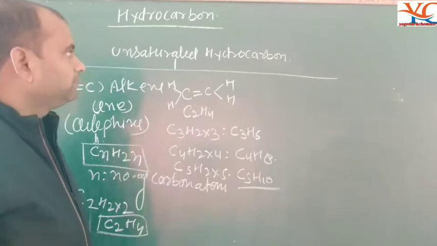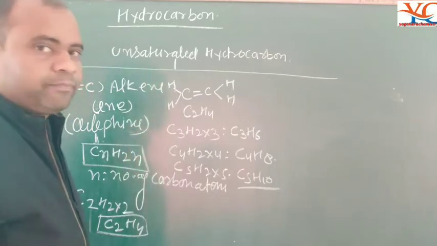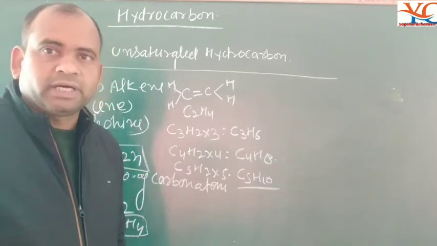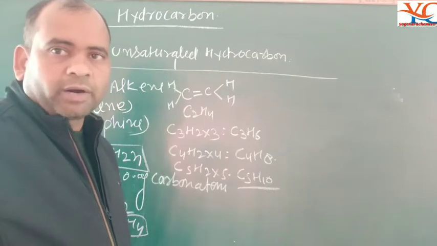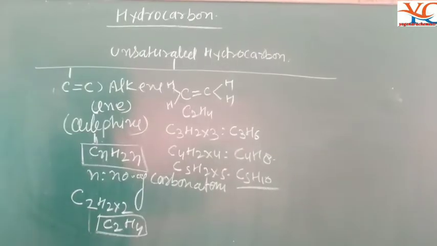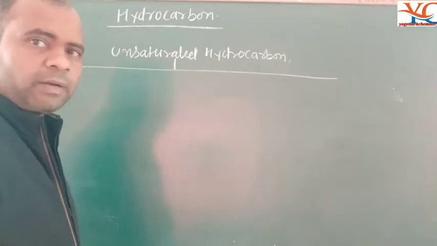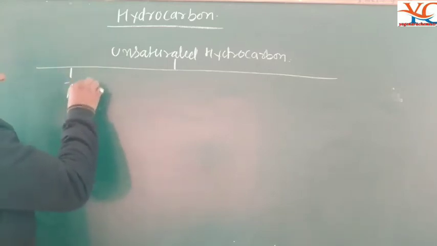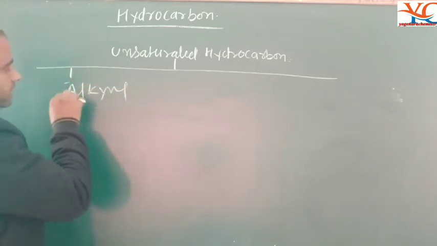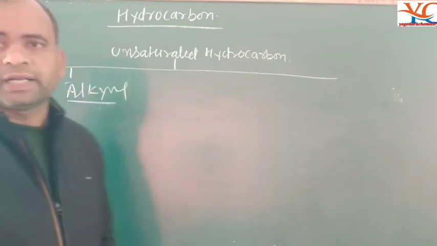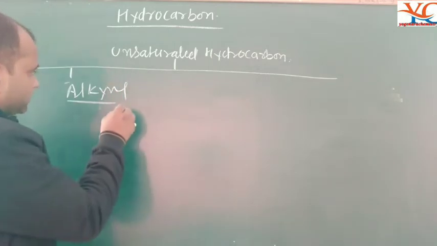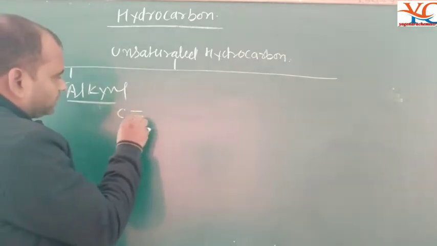The next part of the unsaturated hydrocarbons is the alkyne, which means carbon attached with a triple bond. Alkyne is carbon attached with a triple bond.